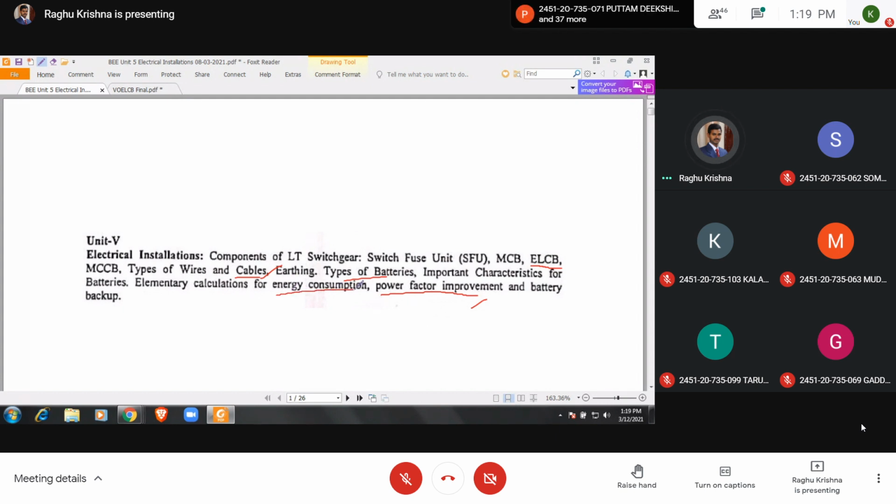Energy consumption: elementary calculations for energy consumption. For this, you have to find the units. Okay. So 1 unit is equal to 1 kilowatt hour. Based on this, if they ask any questions, you can attempt them.